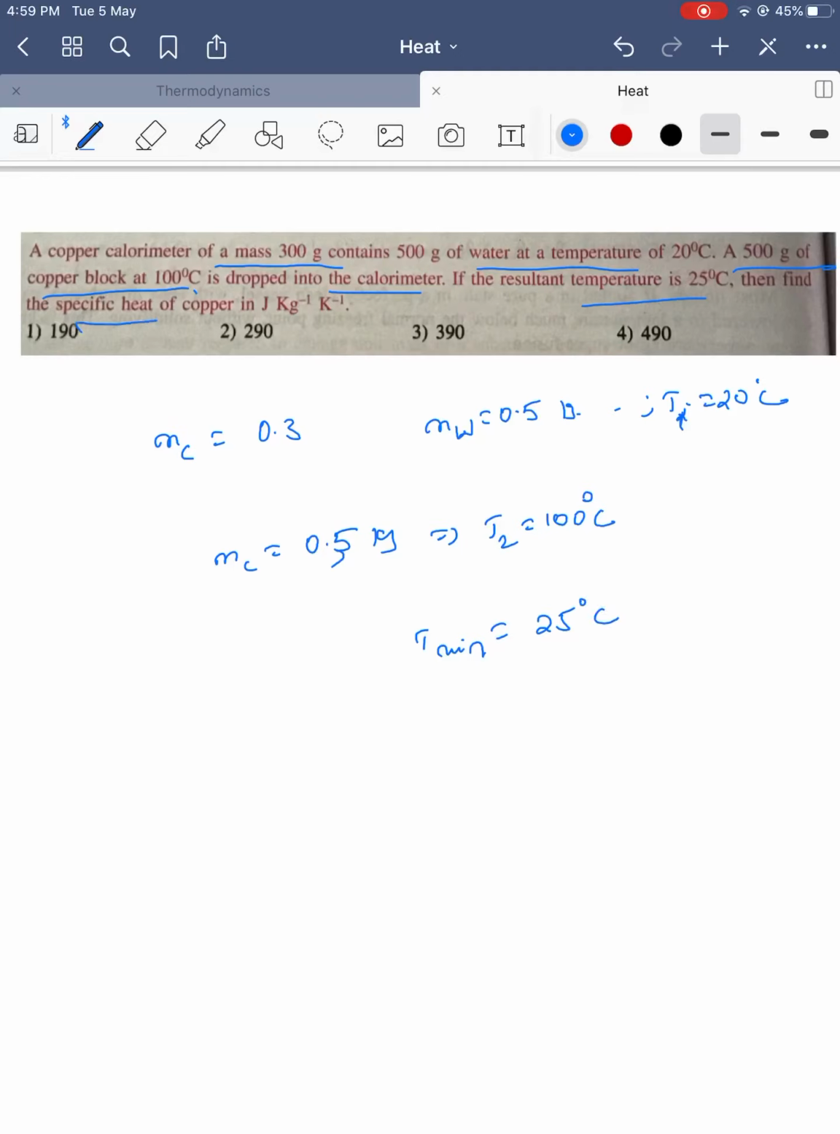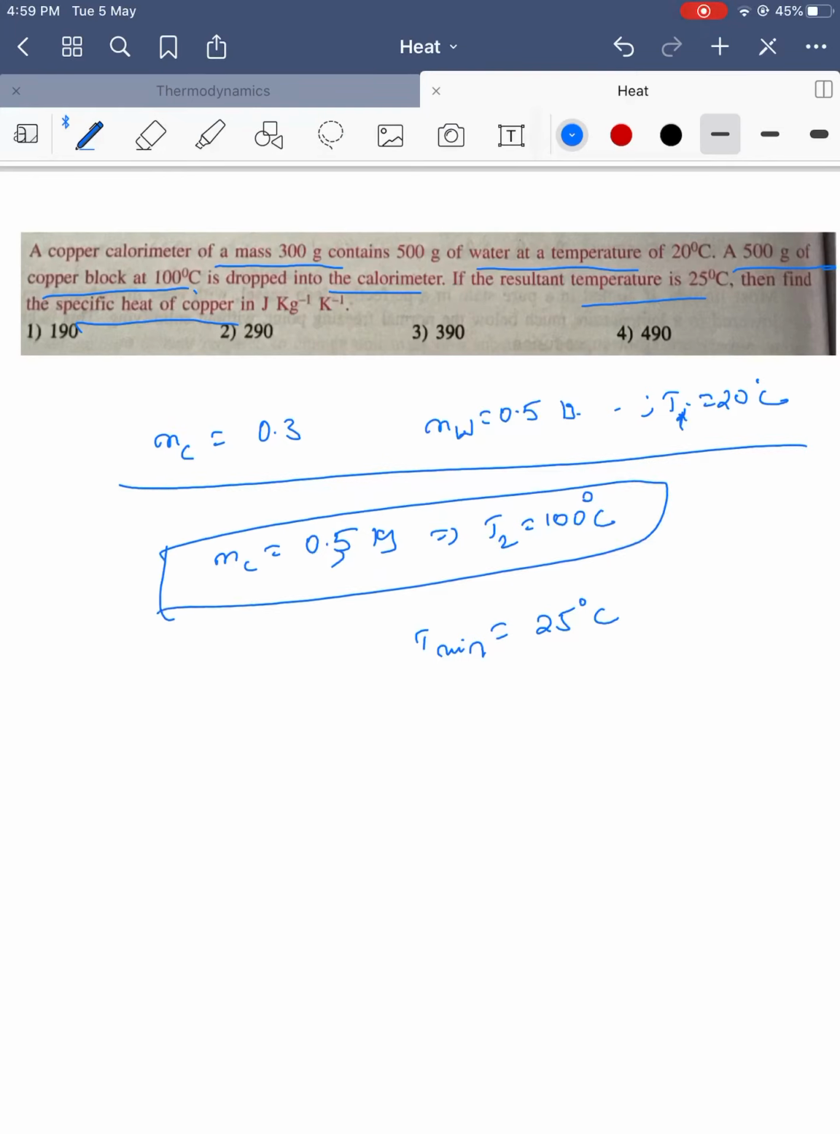So the specific heat of copper is S. First, heat lost must be equal to heat gained. Who lost the heat? The copper at high temperature. Mass of copper into specific heat of copper into 100 minus 25, which is 75. So Q lost is equal to 0.5 into 75 into SC.